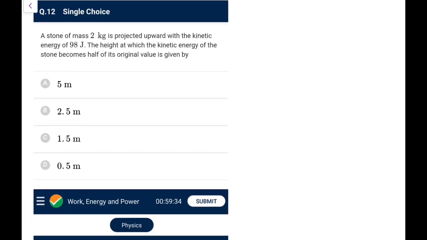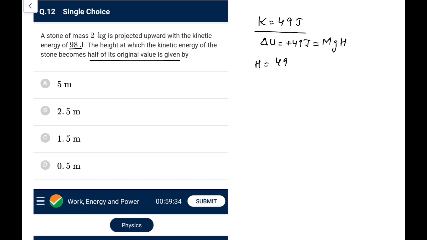A stone of 2 kg is projected up with a kinetic energy of 98 joules. The height at which the kinetic energy of the stone becomes half of its original value. Okay, that means kinetic energy should become 49 joule. That means potential energy must increase by 49 joule, and that you know would be equal to mgh. So that h would be 49 over mg. From the data you can make it out, it should be 9.8. Then only that 49 by 9.8 figure comes. So this 9.8, this is 5 by 2 means 2.5 meters. So go for option B in this particular case.